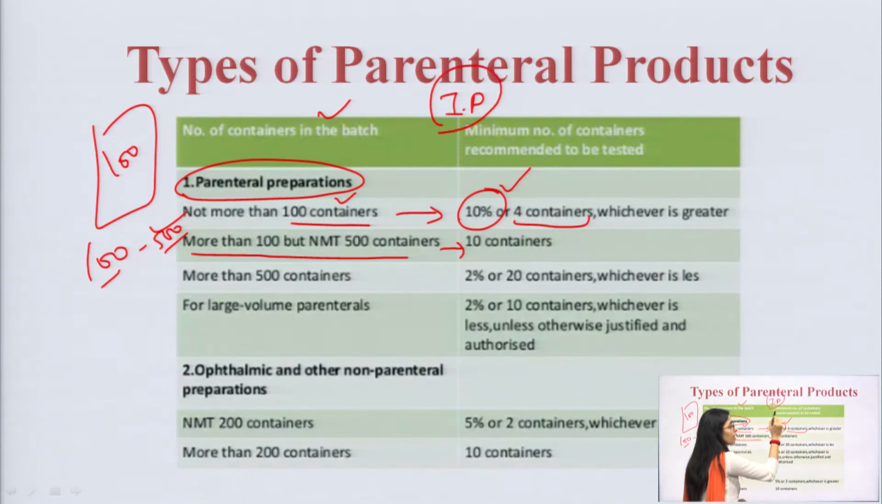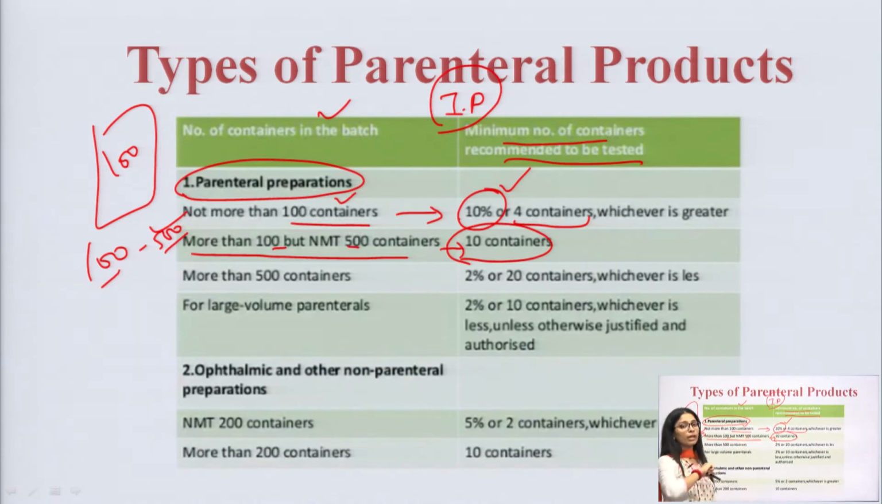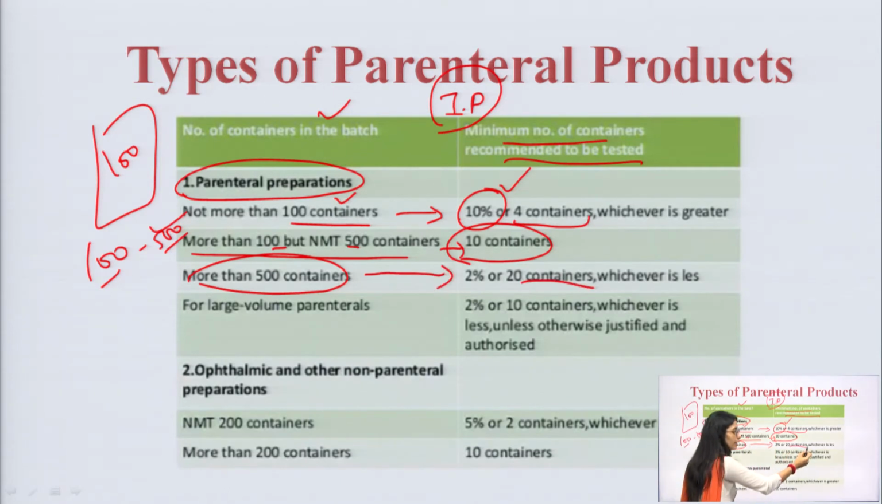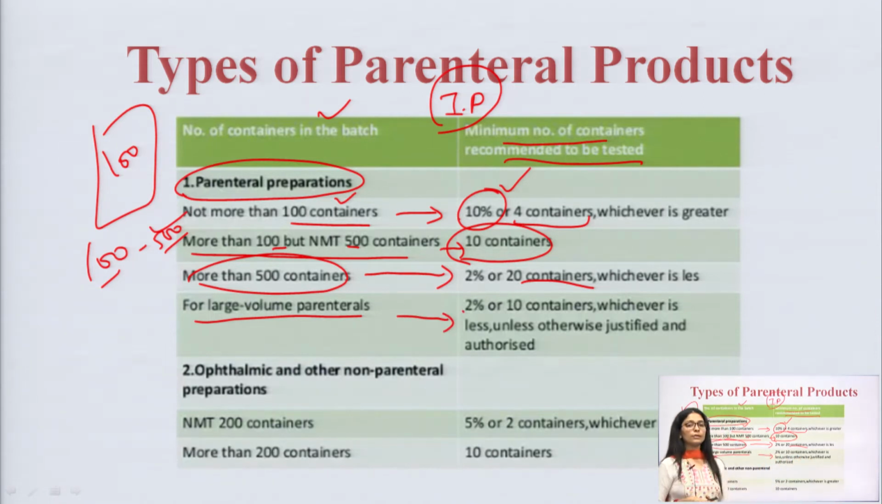So, the minimum number of containers recommended to be tested is 10 containers if we have 100 to 500 containers inside it. If more than 500 containers, we can go for 20 containers randomly selected. For large volume parenterals, we can go for 2% or 10% of containers, whichever is less. Okay. So, looking at this table, based upon the volume of your slot, we can decide how many containers you need to select. Same as that, we have ophthalmic and other non-parenteral preparations.